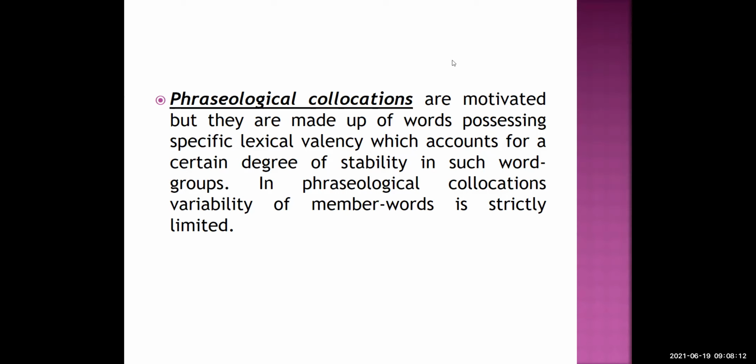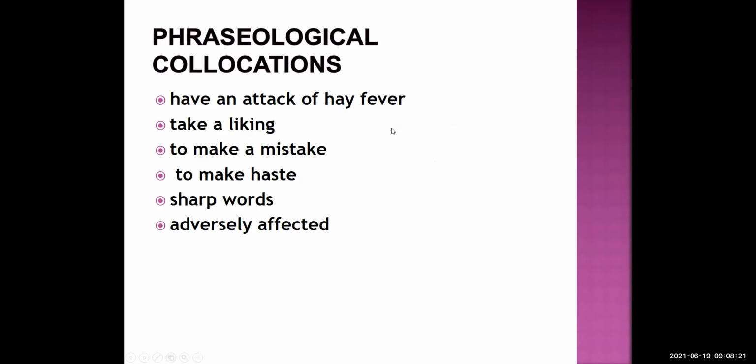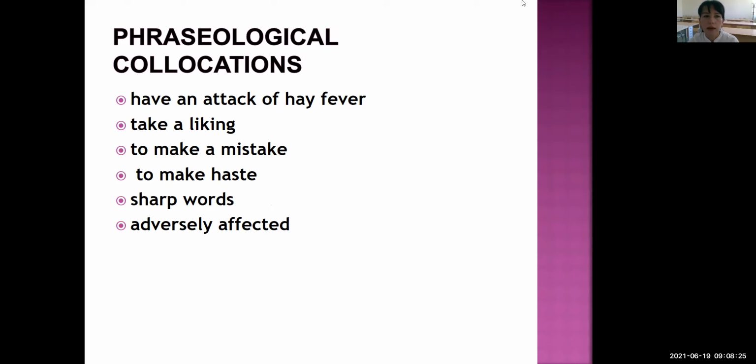And here are some phraseological collocations, students. We know, students, the phraseological collocations are motivated, but most of the students are confused to differentiate phraseological collocations and the free word groups.